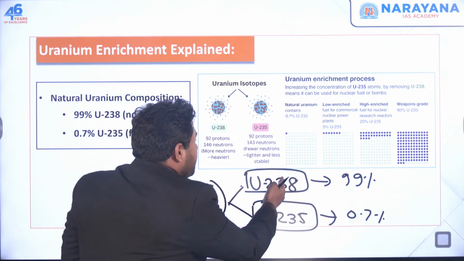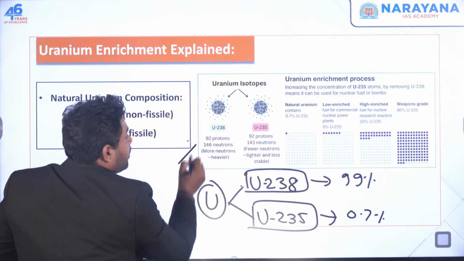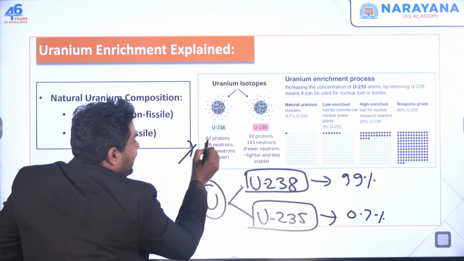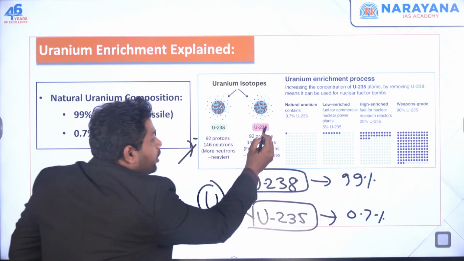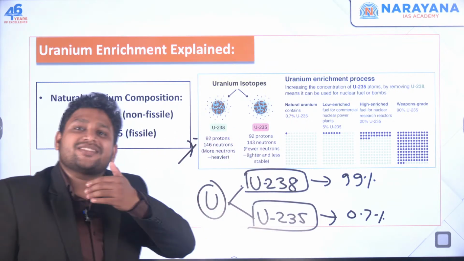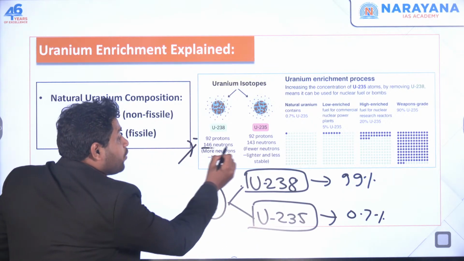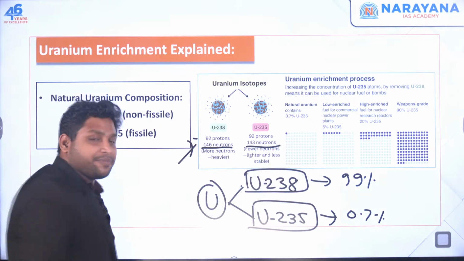Here you can see in uranium 238 protons are 92, in uranium 235 protons are 92. The proton number is the same, that means it's the same element, but the number of neutrons differs, 146 in one and 143 in the other.